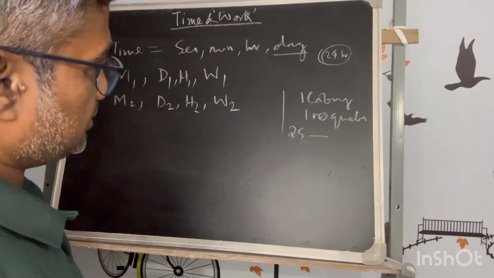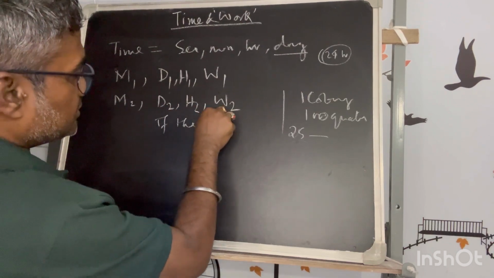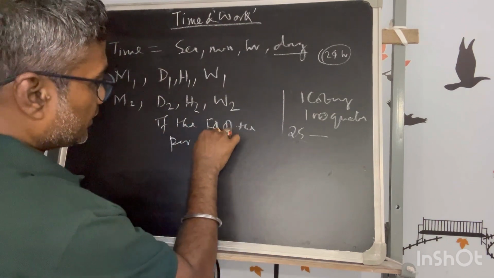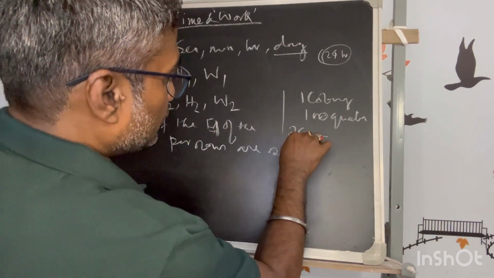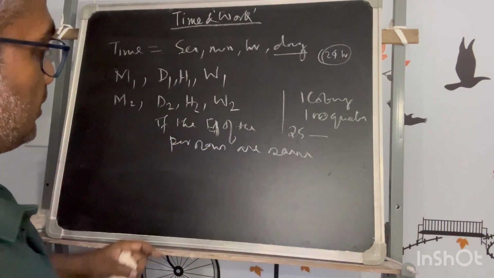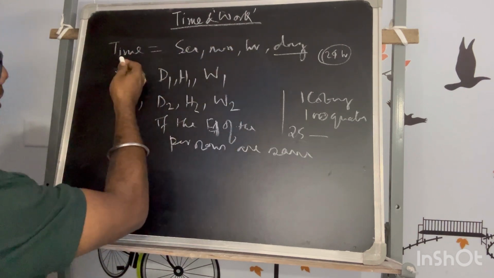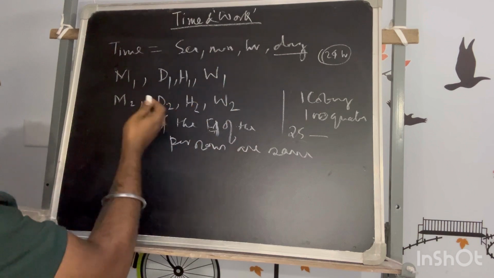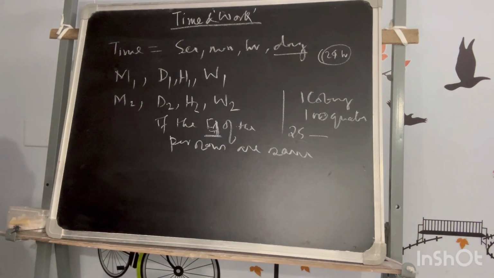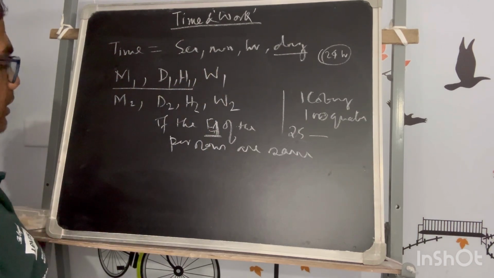the consideration is that the efficiency of the persons is the same, all the persons' working efficiency is the same. So how will you manage an equation out of this situation? Because both are different teams, doing different jobs, working for different days and hours. So what is the correlation? Only the efficiency is the same. So in that case, the time will be calculated.